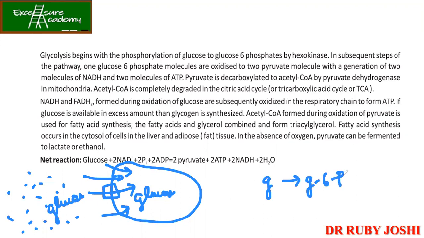ठीक है। If imagine यहाँ पे जो next enzyme है, ठीक है, if it is not functioning properly तो वो glucose 6-phosphate में रुक जाएगा. There will be clustering of the glucose 6-phosphate. But suppose I had this reversible also, अगर suppose ये पीछे भी जा सकता तो glucose 6-phosphate आपका glucose बन जाता. ठीक है. So what will happen to the concentration of glucose inside the cell? It will increase, है ना?